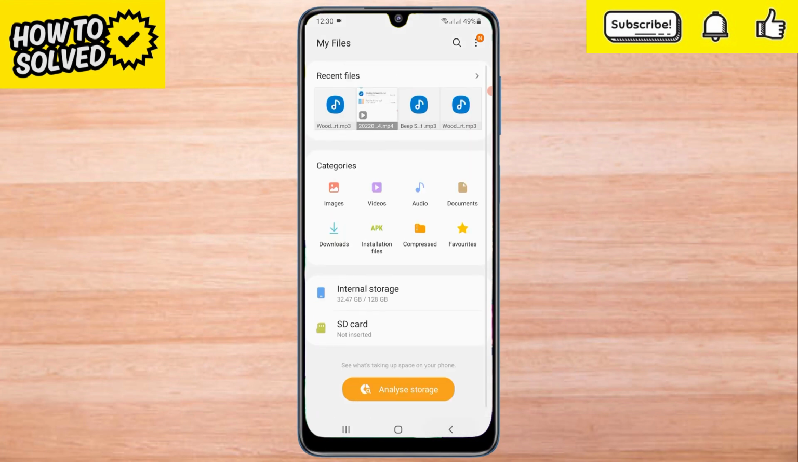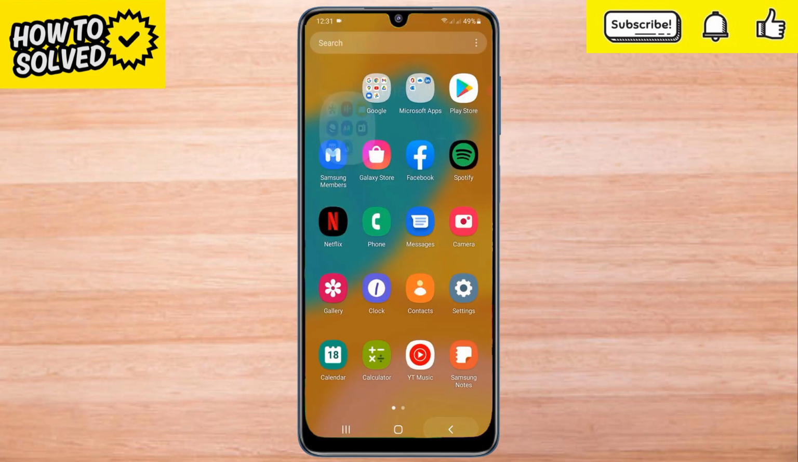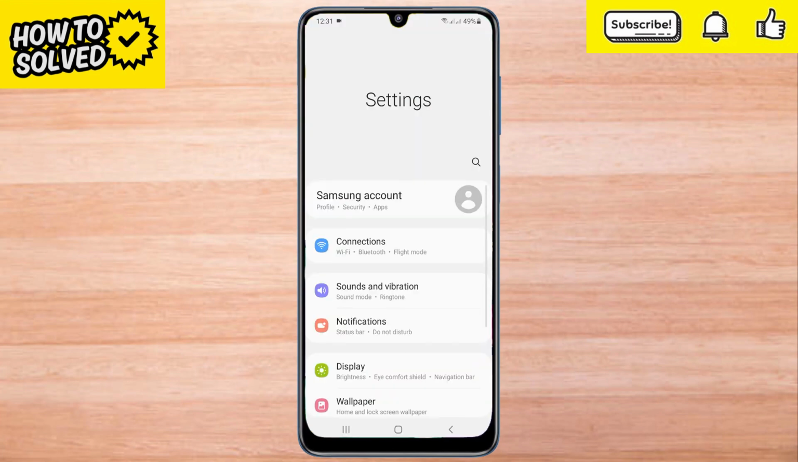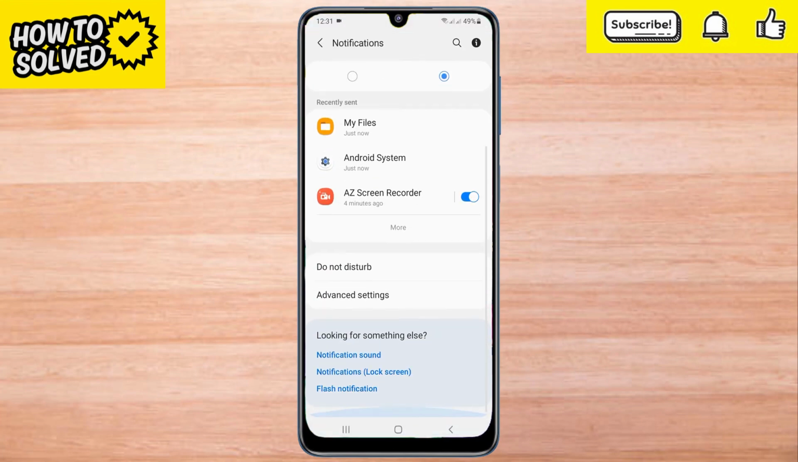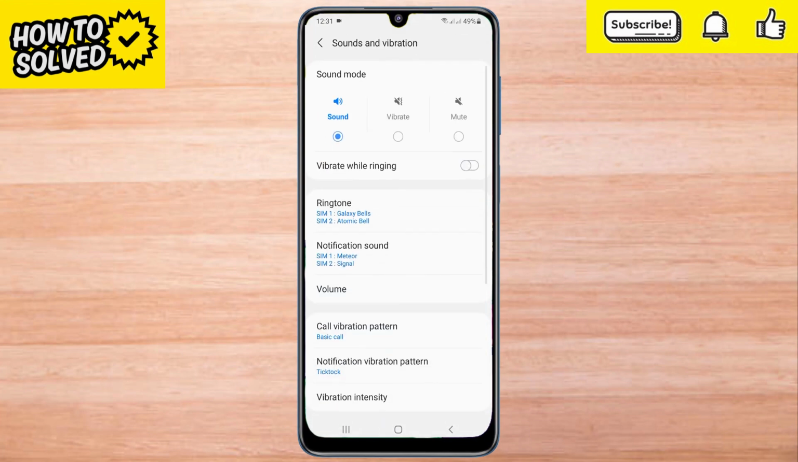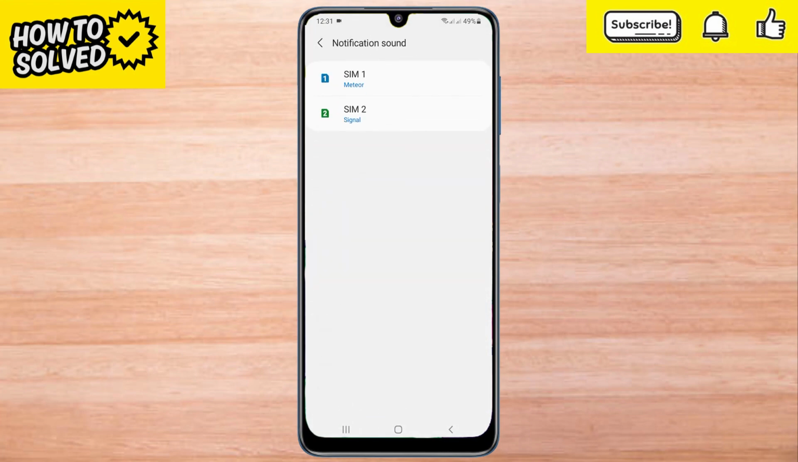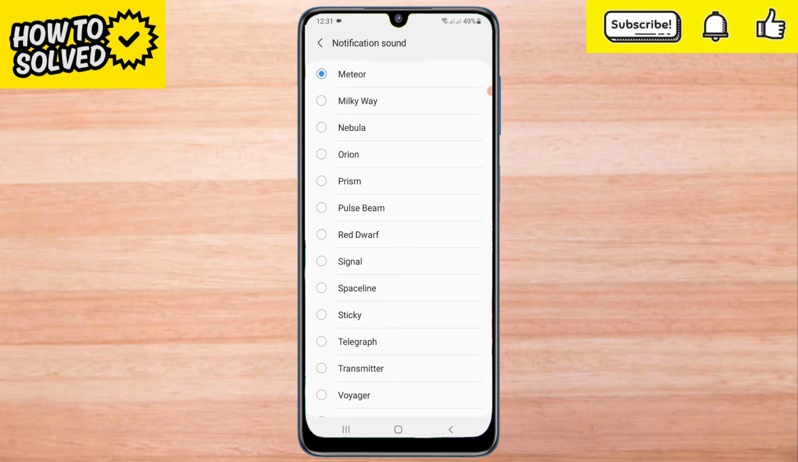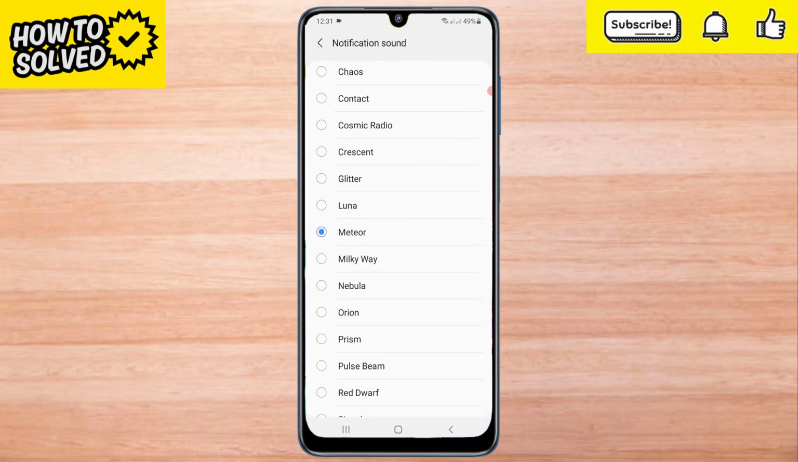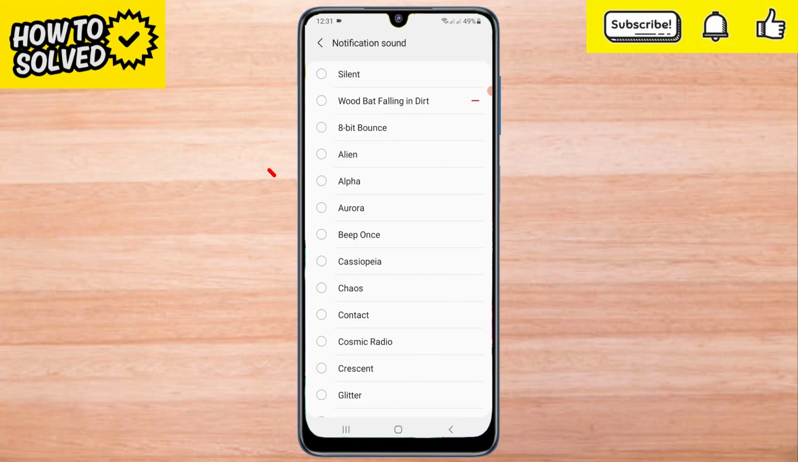Go to Settings again. Then go to Notification Sound. This is your new notification sound.